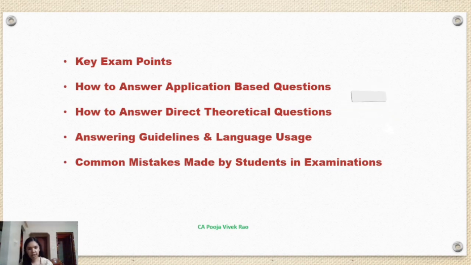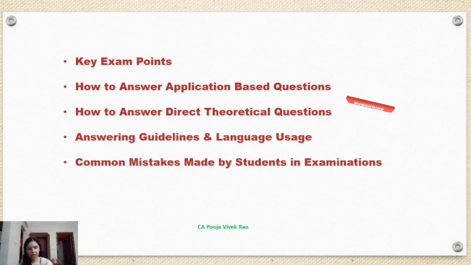Next is the identification of the high scoring questions. Whichever question you know well, it is better to answer that first. And then the next mistake is poor time allocation during writing. This point we'll discuss in the end in detail.